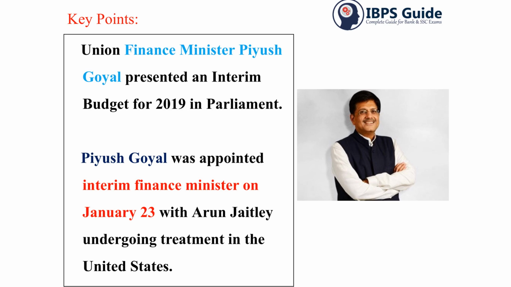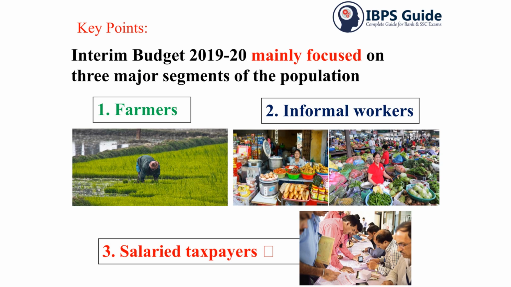To start with, our actual Finance Minister, Arun Jaitley, is unwell, and because of that, Piyush Goyal was appointed as the interim Union Finance Minister, until Arun Jaitley comes and takes charge. Hence Piyush Goyal himself presented the budget 2019 in the Parliament. Piyush Goyal was appointed as interim Finance Minister on January 23rd, with Arun Jaitley undergoing treatment in the United States.